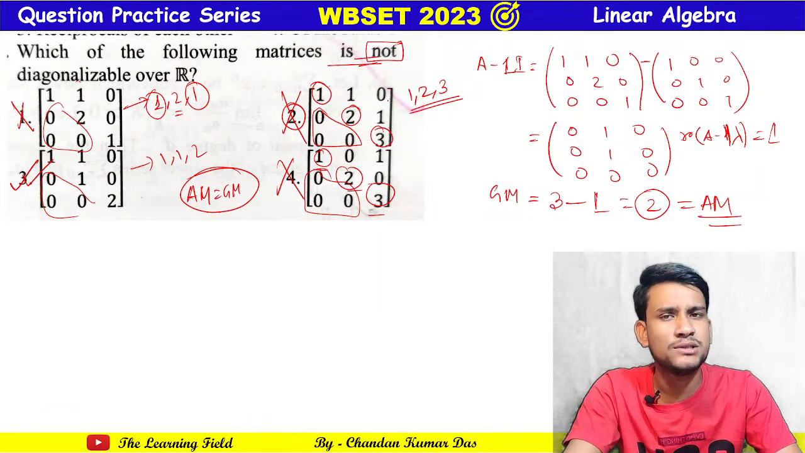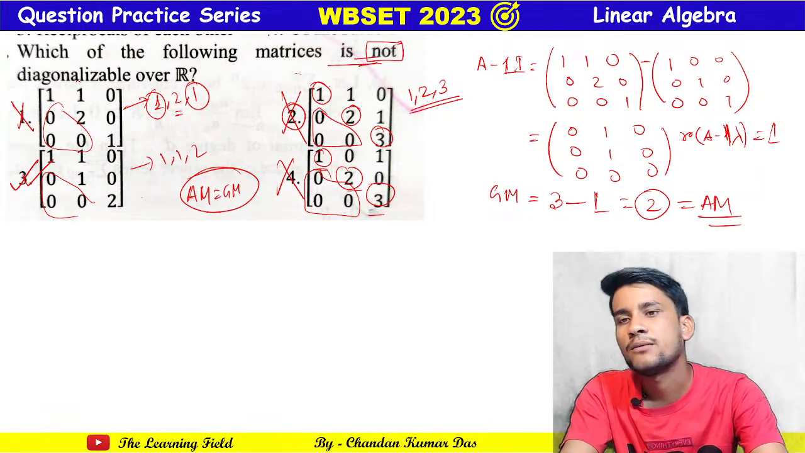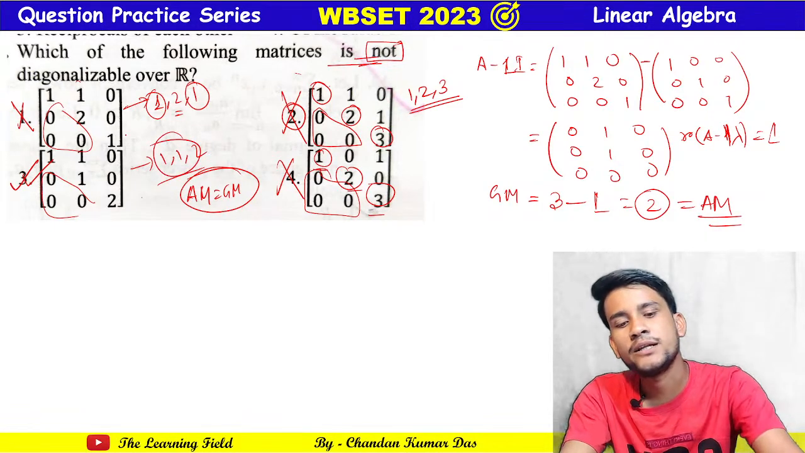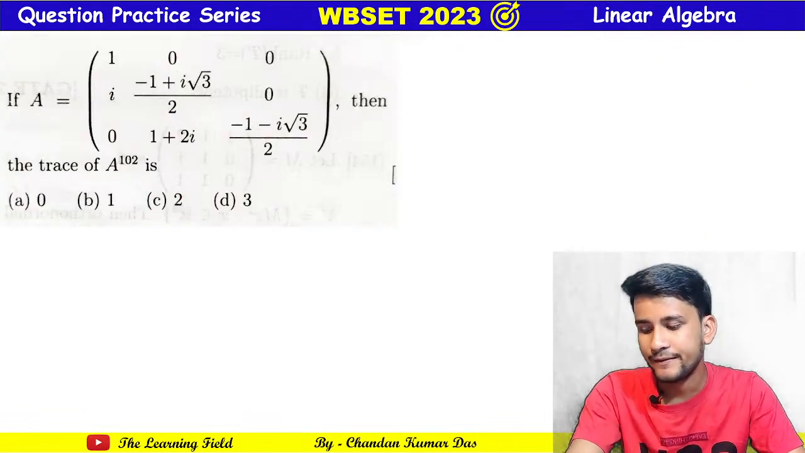Also you can check by using the AM and GM for the eigenvalue 1 here. Now next question.